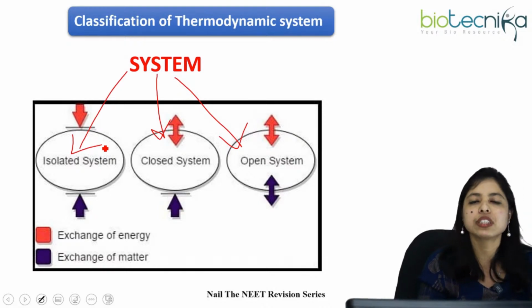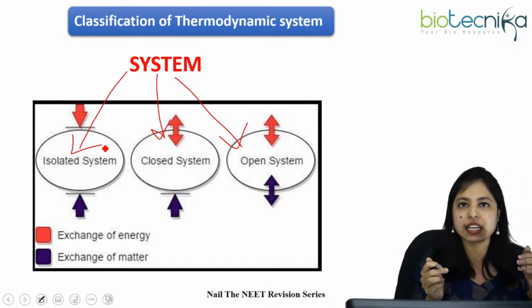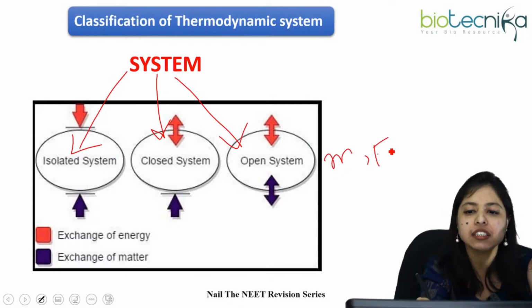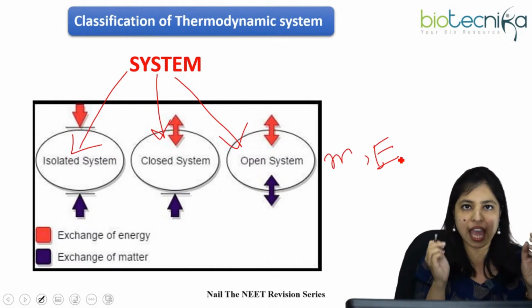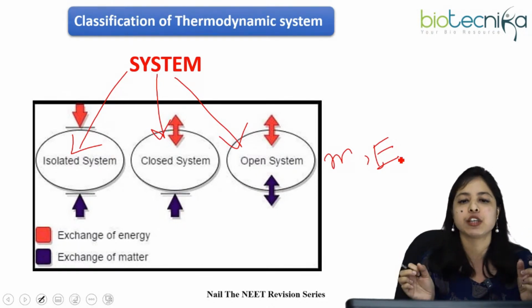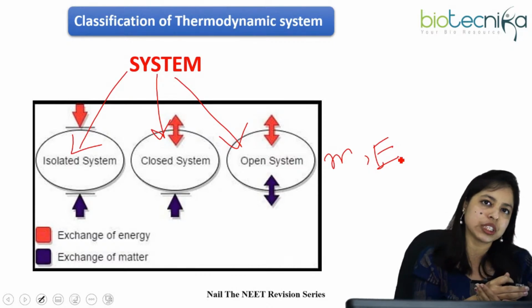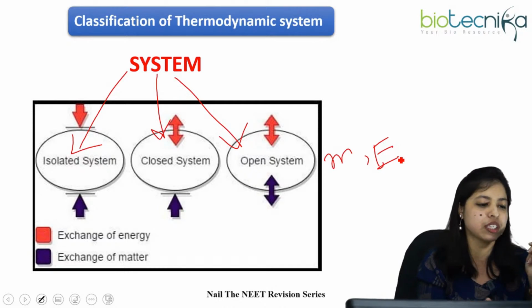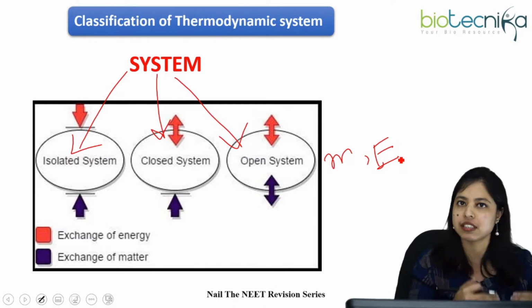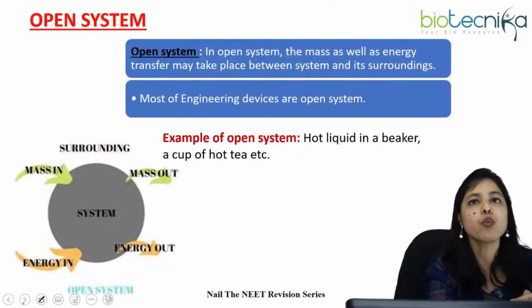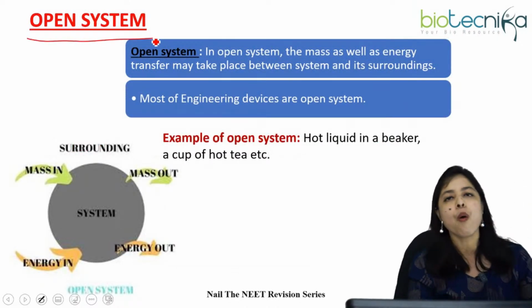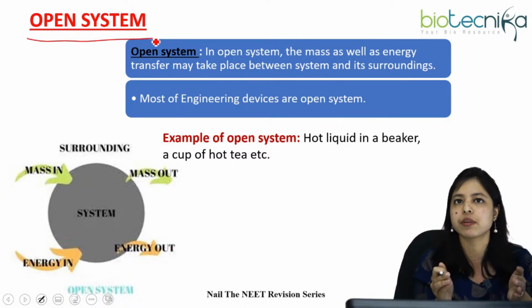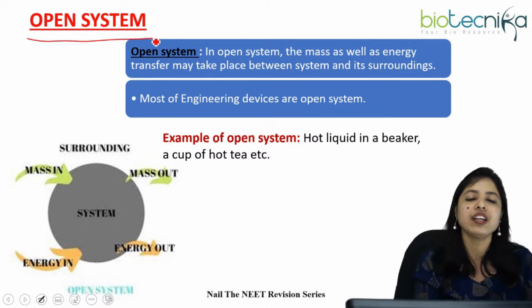Okay. So what happens? Mainly, we concentrate on the exchange of mass and energy. Depending on these two things, we can say the systems will be of three types: open system, closed system, and isolated system. That is the exchange of mass and energy between the system and the surroundings. So what is an open system? An open system is when the mass and energy both are allowed to transfer between the system and the surroundings. That is called the open system.